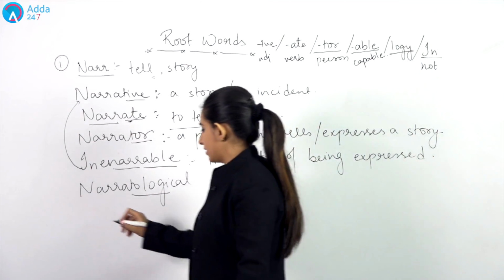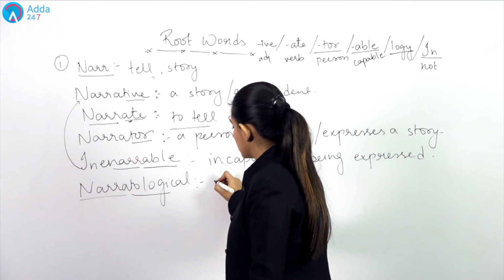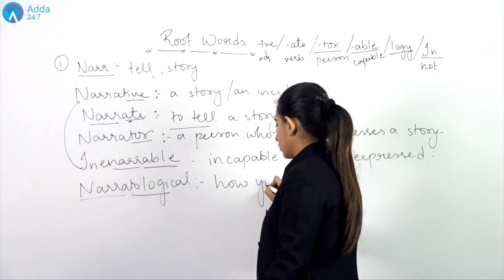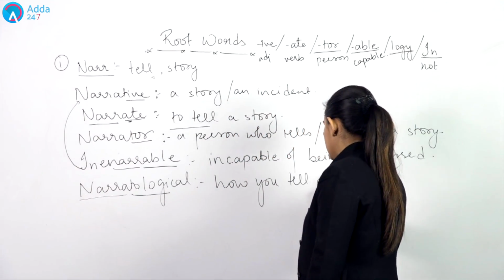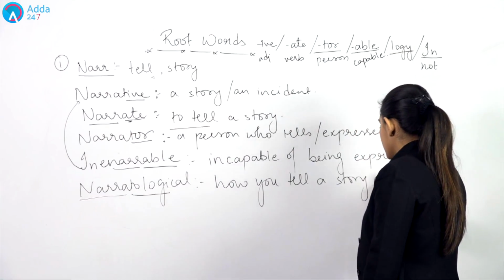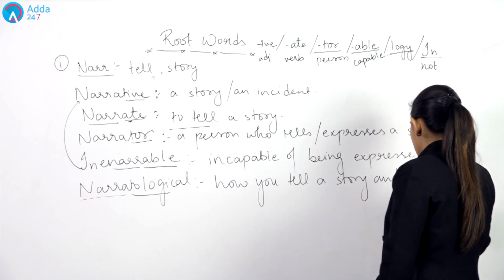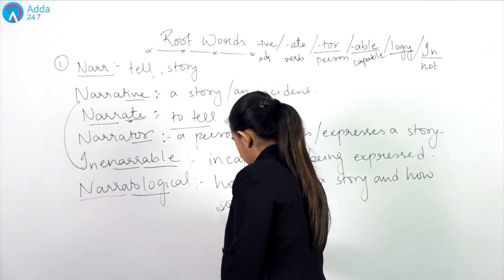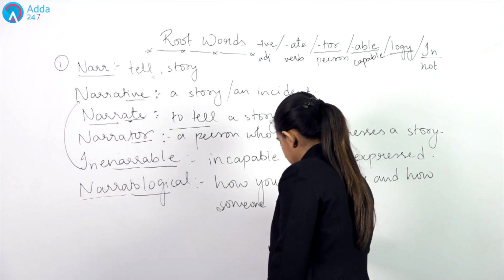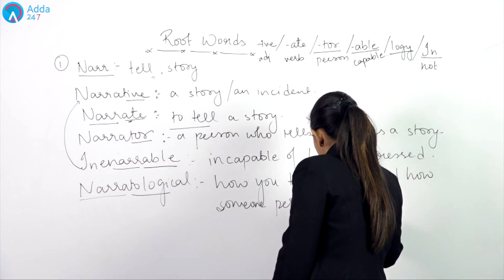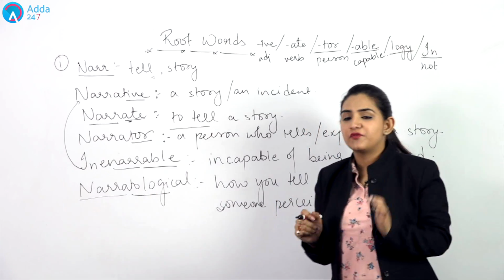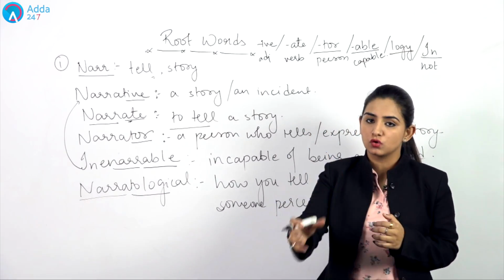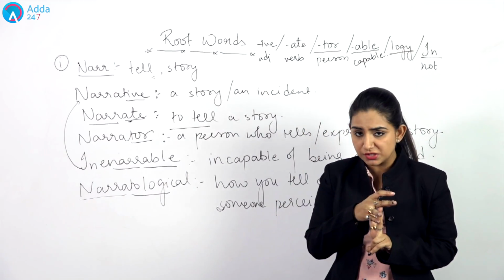Then we have narratological. Now narratological means how you tell a story and how someone perceives it. That means every time the narrator narrates a story, there can be two extremes of it.